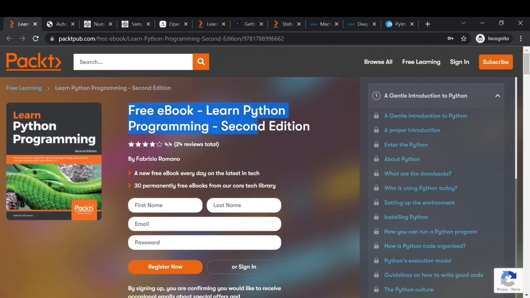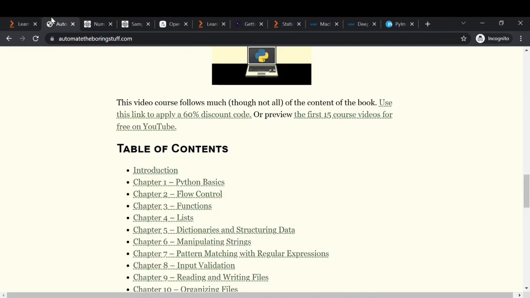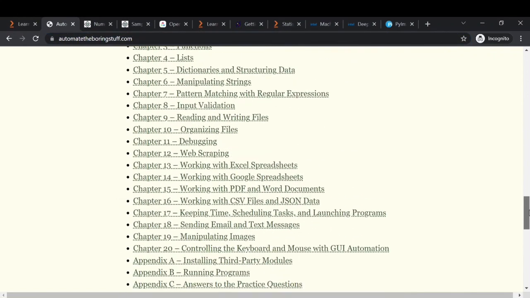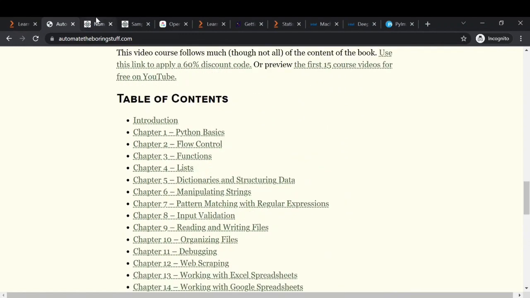So this is one of the first books that I referred while learning Python. I actually referred the first edition of this book. Now they have released the second edition and it's free, so you can refer to this. Another free resource for learning Python is this book, Automate the Boring Stuff with Python. You don't need to refer to all the chapters, but it's a great book, so you can refer to this as well.